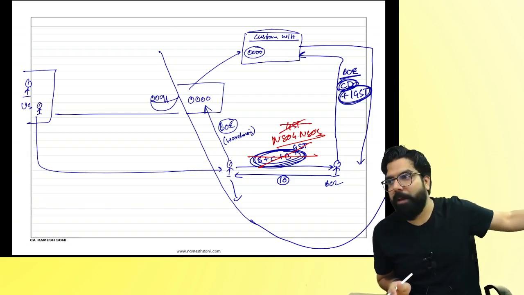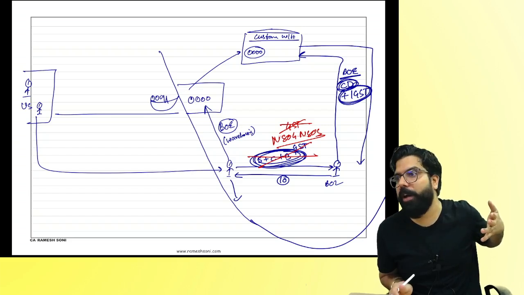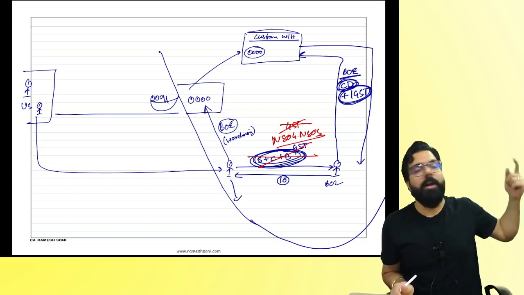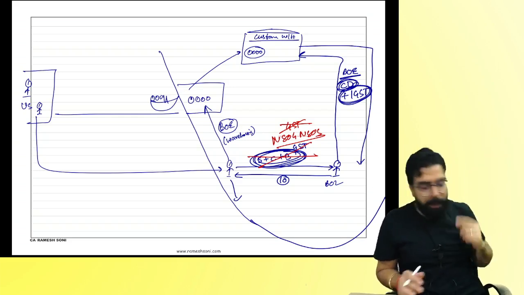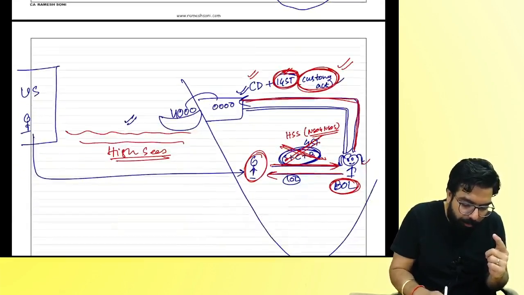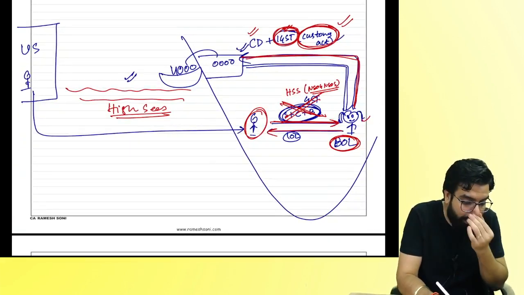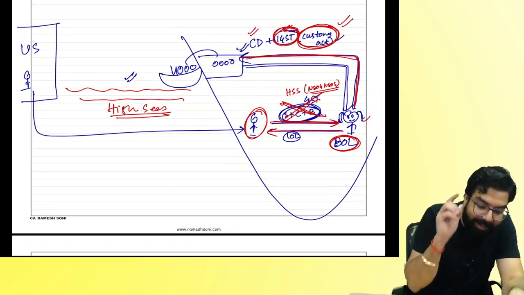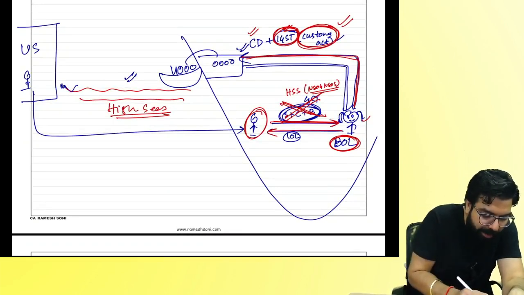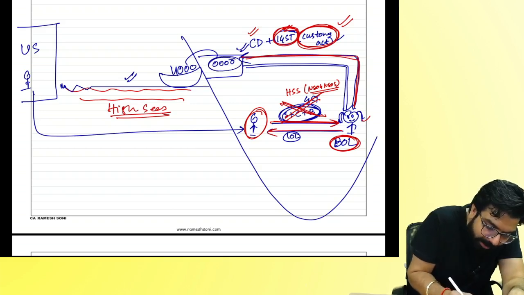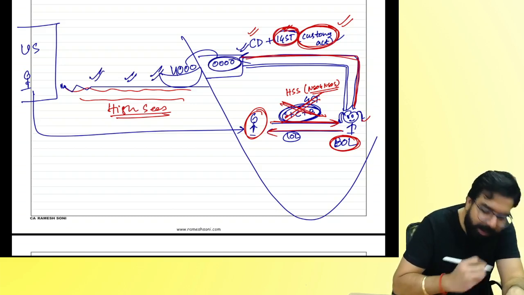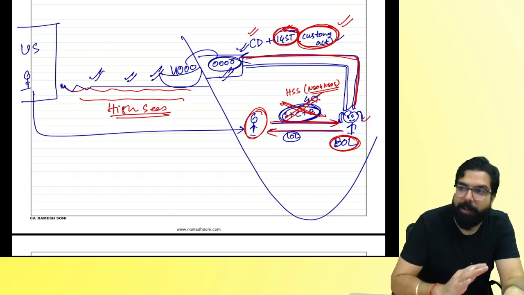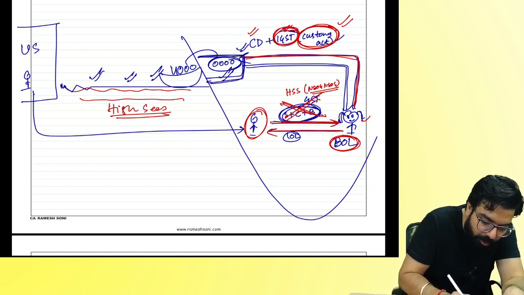So when I give her the bill, will I collect any GST from her, or I will not collect? Louder? Not collect. When she goes to clear, does she have to pay GST? Yes or no? Yes. People, is this 2 point clear to all of you? This high seas sale. See, what is the difference between high seas and this one? High seas was when the goods leave from the US port, when the goods reach over here, and they are still at the port. Means you sold it when they were in the sea, or when they reached the port, or they were unloaded. But before clearance, you sold it.